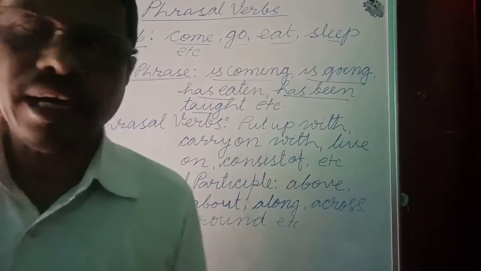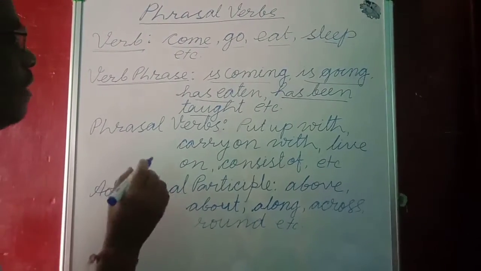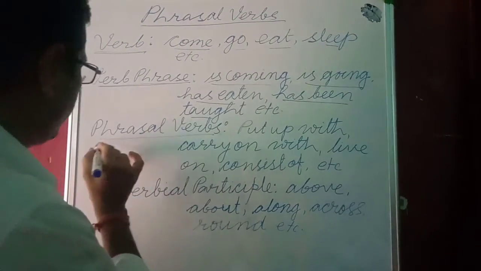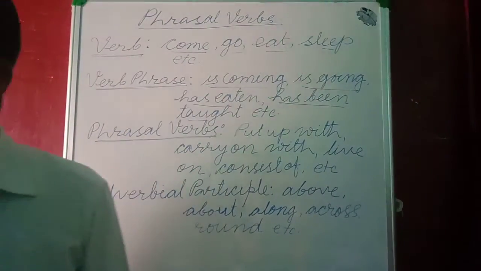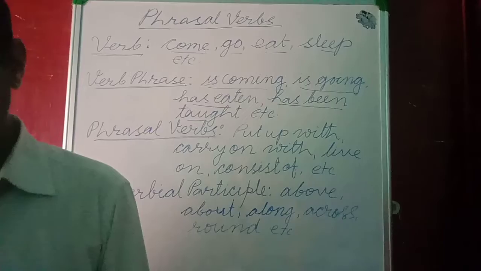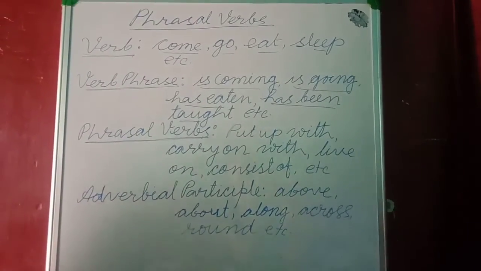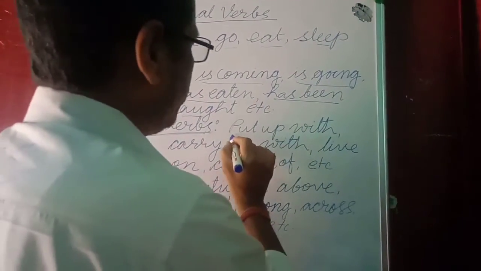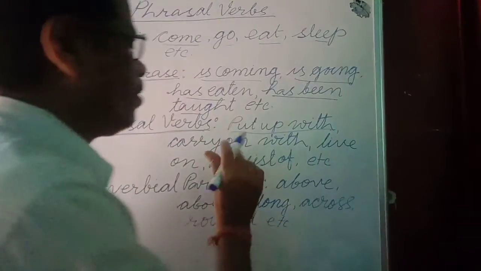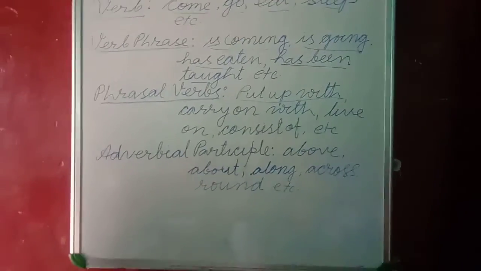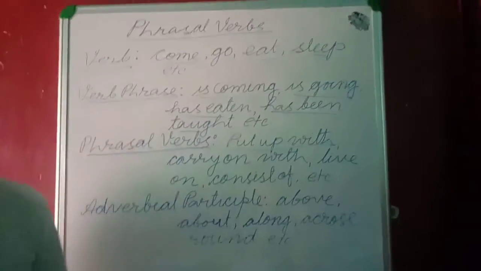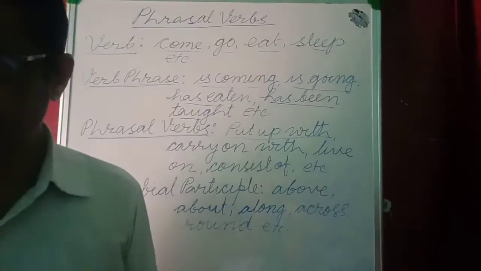And next we come to the phrasal verbs. So what is phrasal verb? Phrasal verb is made up of two words or more than two words. For example, put up with. Here put, up and with are three words. All have single meaning, single identity.